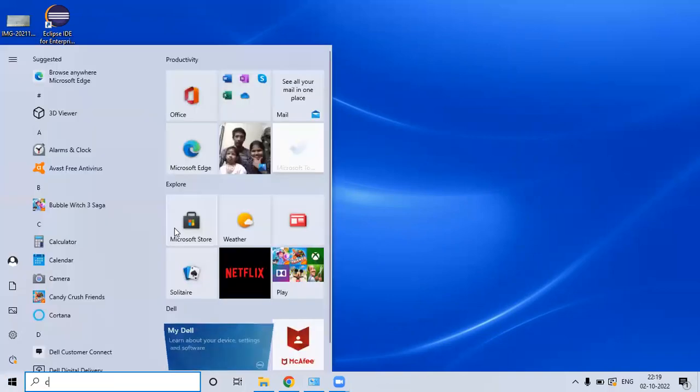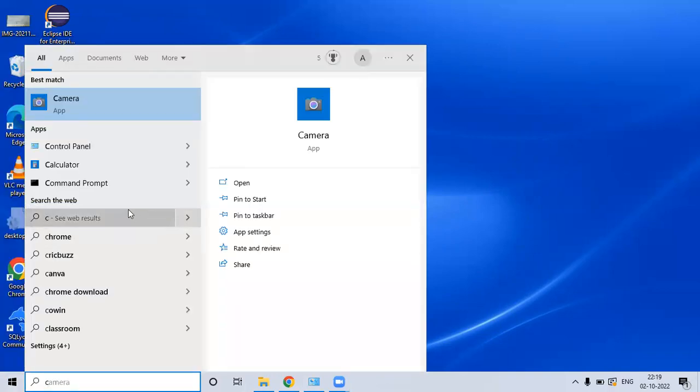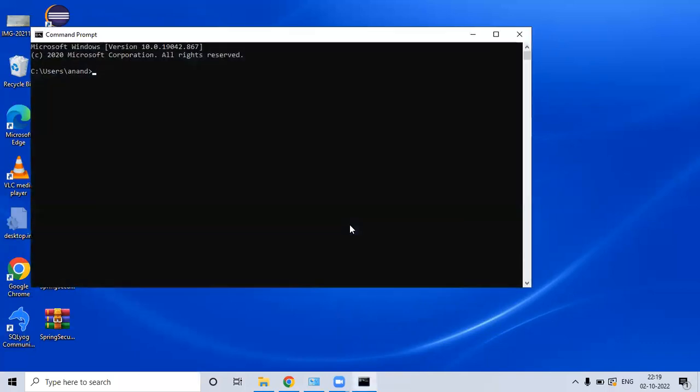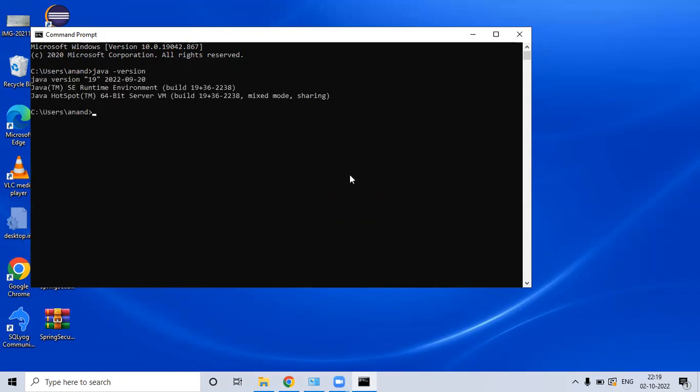Now let's test if Java is recognized by the system. I'm opening the command prompt and I'll type java hyphen version to confirm the Java installation, and you see here Java version 19 is showing. So this is how we install the Java software in the system.